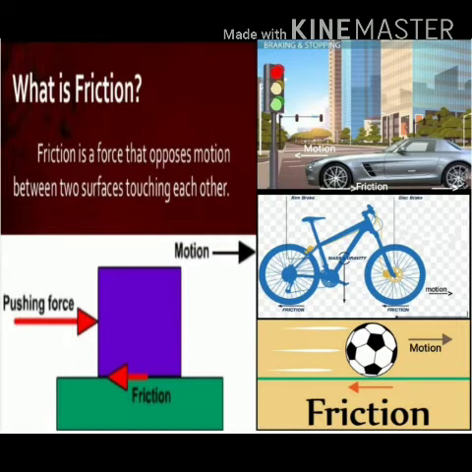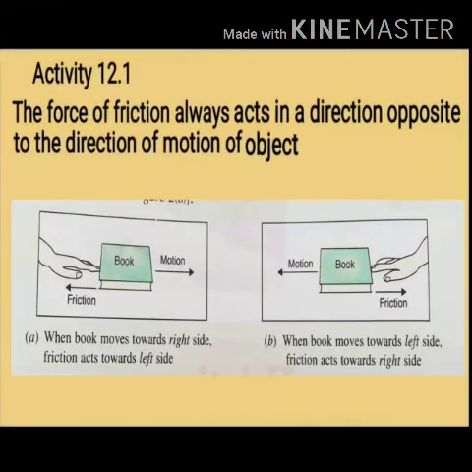Now why does this happen? Students, it is due to the force of friction, which acts on a moving object in the opposite direction of its motion. You will get it more clear by Activity 12.1. What you have to do is place a book on the table, then give a gentle push to the book. It will move towards the right side and then it will stop. As it is stopping, it means that the force of friction is acting on it in the opposite direction, that is towards the left, opposing its motion and making it stop.